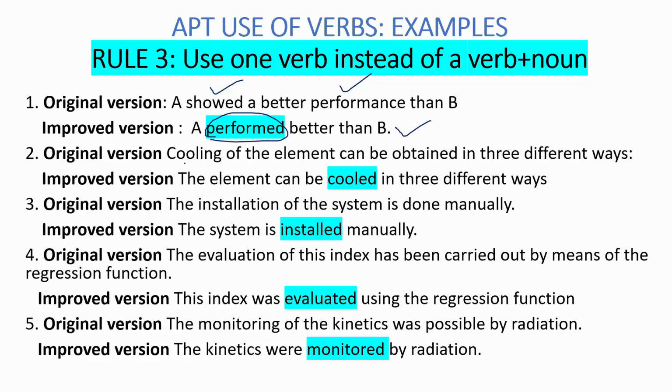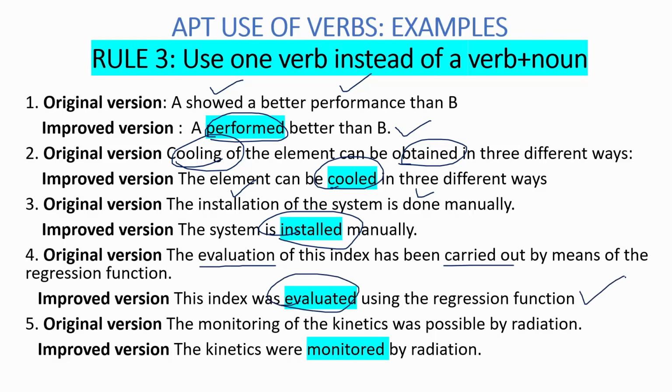In the second original version, here cooling is used as a noun, cooling of the element. Obtained is a verb, so we spot a combination of verb plus noun which can be directly compressed into a single verb, cooled. Here the installation is a noun and done is a verb. The same can be reduced to a single verb, installed. In the fourth example, the word evaluation is a noun, carried out is a verb. The same can be written as evaluated, which now makes the sentence precise and non-redundant.